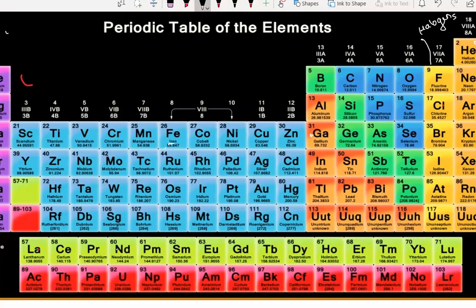Fluorine, chlorine, bromine, iodine, astatine and UUS. So these all are your 17th group elements, and they are halogens. And these are all non-metals.